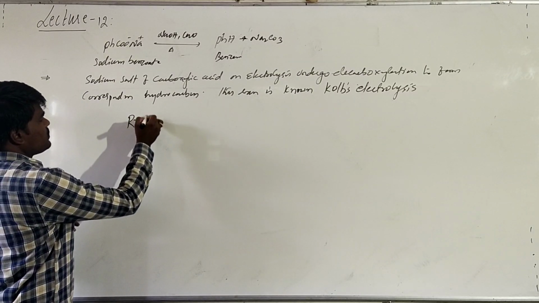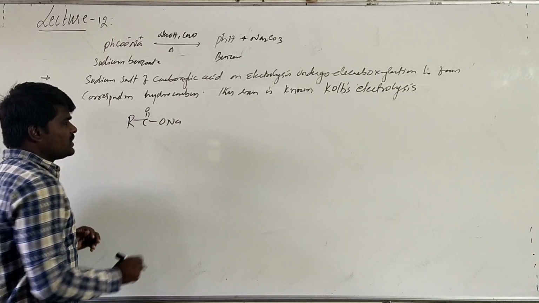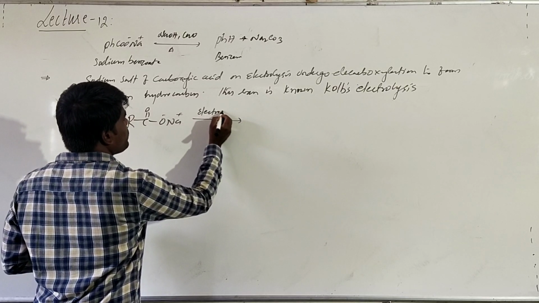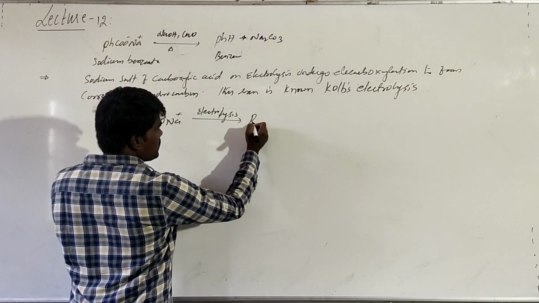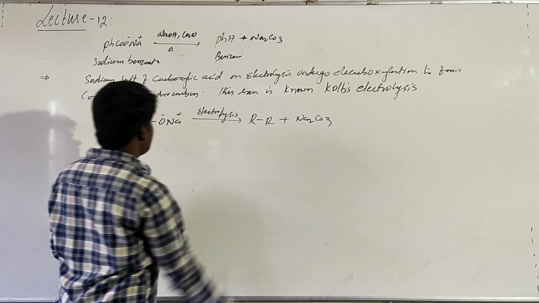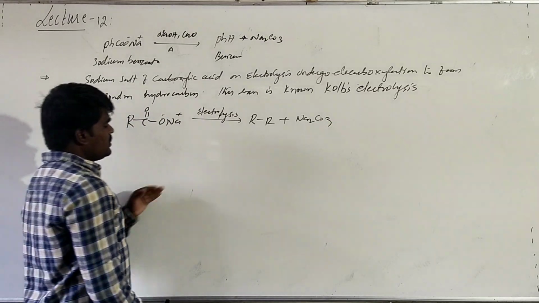This is your sodium carboxylate. On electrolysis, on subjecting it to electric current, you will get the corresponding hydrocarbon plus Na2CO3. You have to take 2 moles here, and by that you will get the Na2CO3.